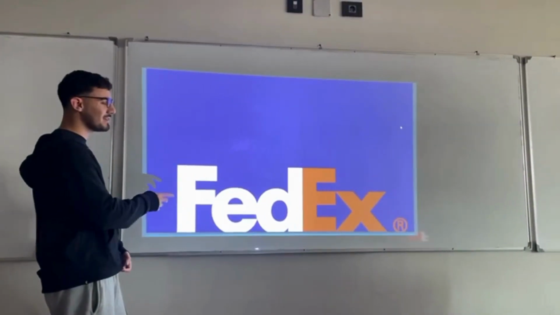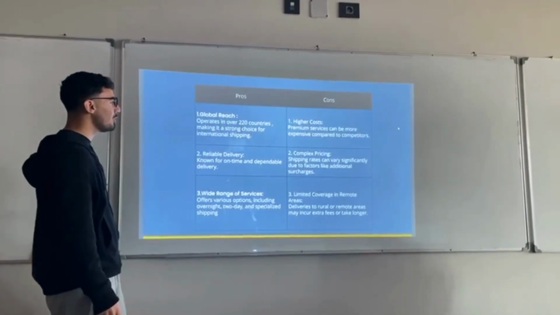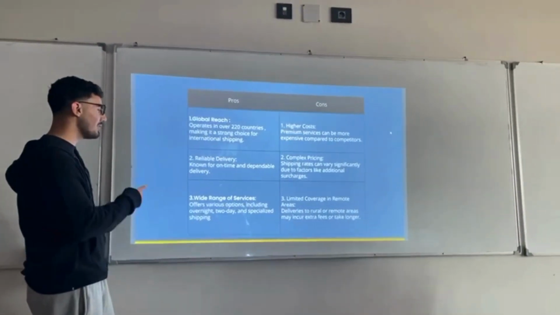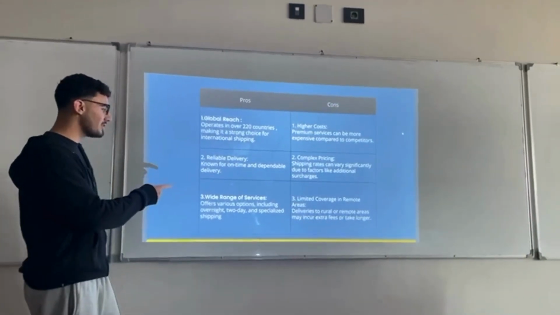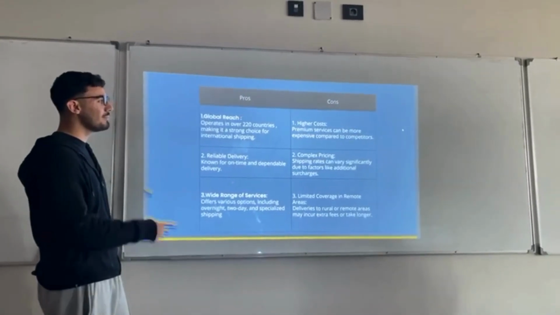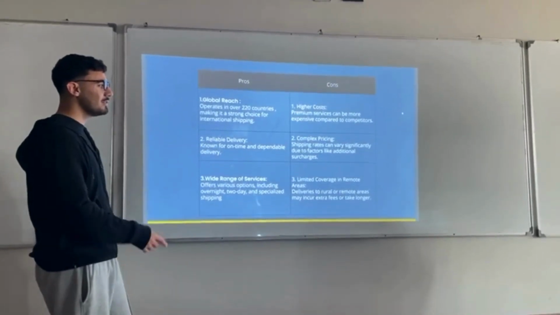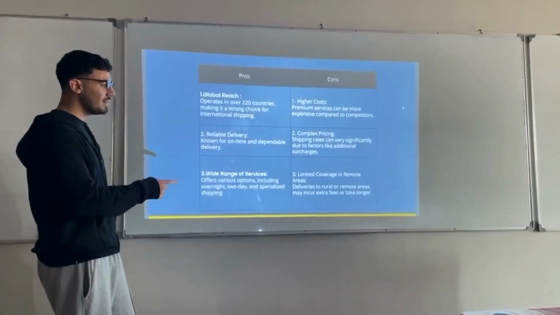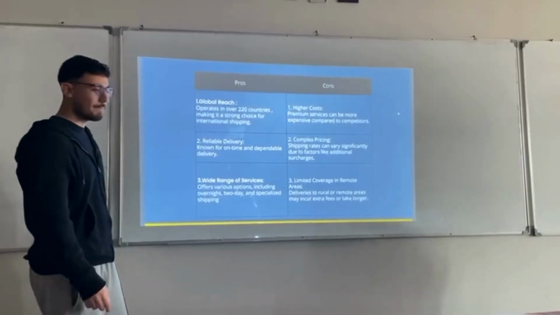FedEx is one of our competitors. We have pros and cons. The pros are global reach, operating in over 120 countries; reliable delivery, known for on-time and dependable delivery; and number 3, a wide range of services. The cons are higher cost, as premium service can be more expensive; complex pricing, as shipping rates can vary significantly due to factors like surcharges; and limited coverage in remote areas, as delivery to remote areas can include extra fees.